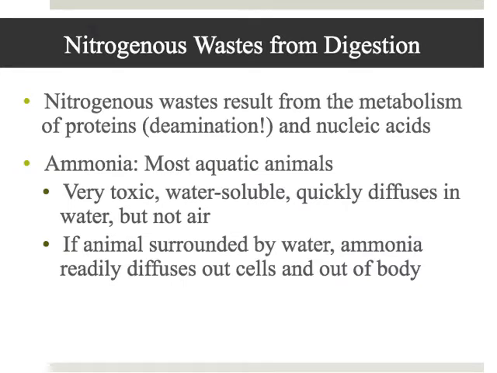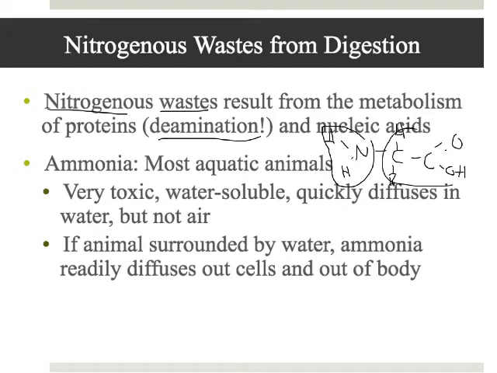If you remember way back from Unit 3 where we talked about protein metabolism, nitrogenous waste is what results when I break down amino acids and when I break down proteins. Remember that word deamination? So I'm going to draw you here an amino acid. Remember this from Unit 3. Amino acids we know are the building blocks of proteins. And if I'm going to use proteins for energy, the first thing the body does is remove this amino group, and then it uses the rest as energy. Well, this amino group, that's nitrogenous waste.